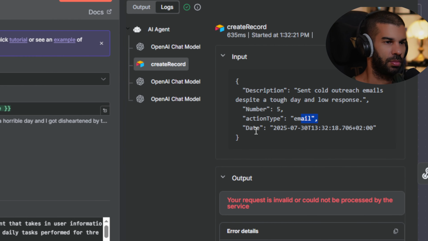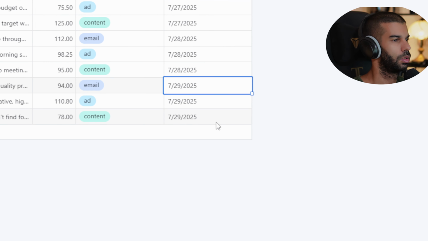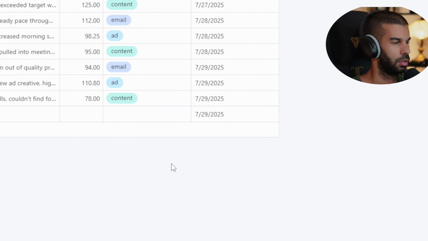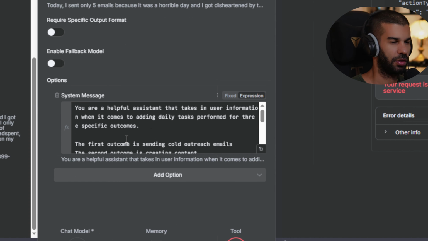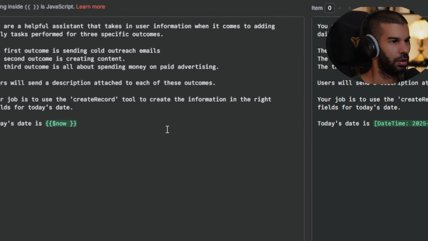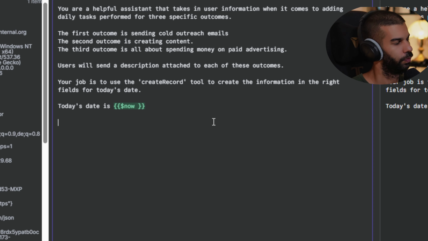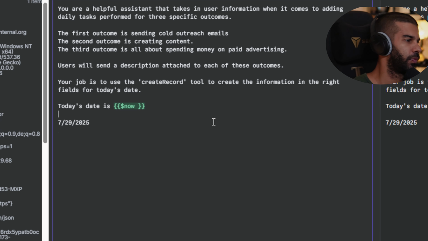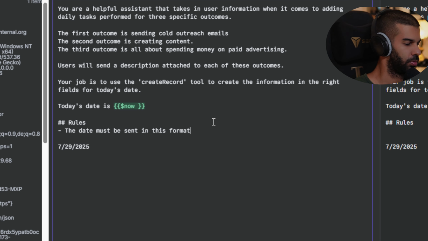Action equals email. I mean, potentially the date field is causing some issues. Let's see. If we create that, can we just insert that as a string? Yeah. So maybe the string should be in that format as well. So let's try and update this and also say that we need to create a record for each action type. So let's add a rule right here. The date must be sent in this format.